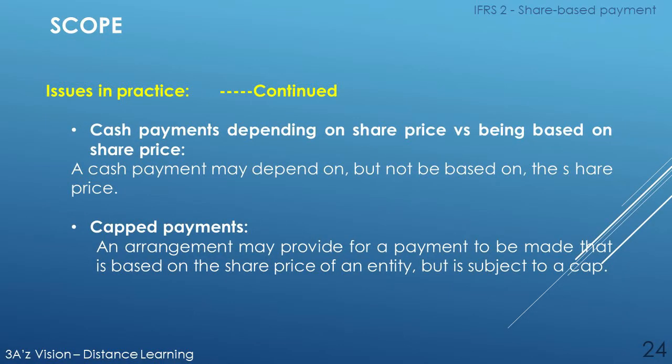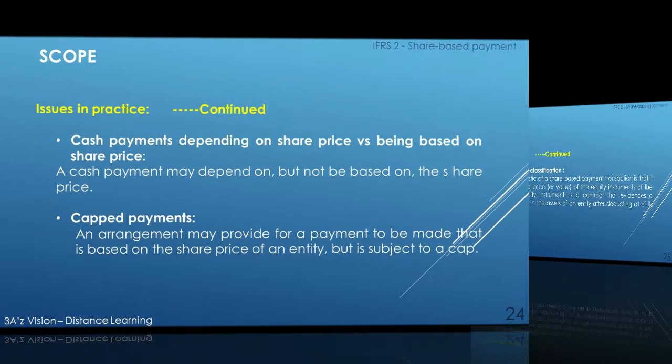Cash payments depending on share price versus being based on share price. A cash payment may depend on but not be based on the share price. Capped payments. An arrangement may provide for a payment to be made that is based on the share price of an entity but is subject to a cap.